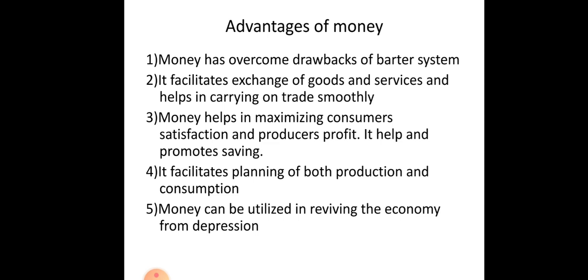Third point, money helps in maximizing consumer satisfaction and producer profit. Yeah, money helps in maximizing consumer satisfaction. For example, if you take Colgate Active, Colgate Sensodyne, Colgate Salt. So see, the consumer wants different things, and they are trying to satisfy them, maximizing consumer satisfaction and producer profit. The ordinary Colgate paste costs 20 rupees for 100 grams. Sensodyne is 200 rupees. Think. With the same goods they are using, they are trying to satisfy the consumers and the producer is making a profit in that.